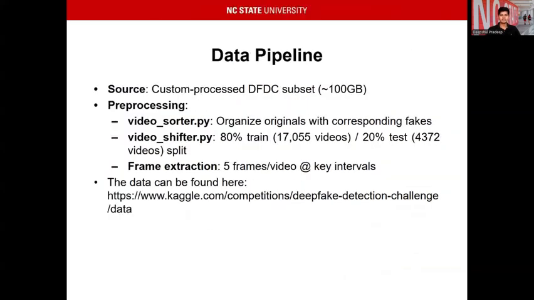Our data pipeline is a custom processed subset of the whole data set. We've bumped it up from 10 GB to 100 GB from the baseline model. We're doing some pre-processing to sort videos, originals and the corresponding fakes, and rerouting them into train and test folders. We're extracting 5 frames per video so that we don't accidentally miss the actual deepfake portions of a video. The data can be found freely on this Kaggle link here.